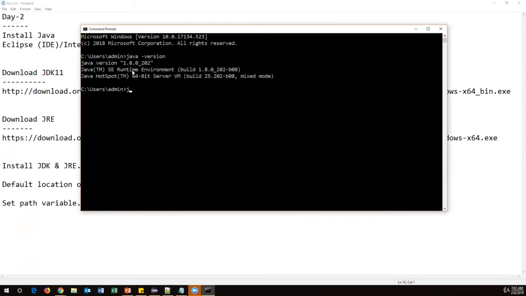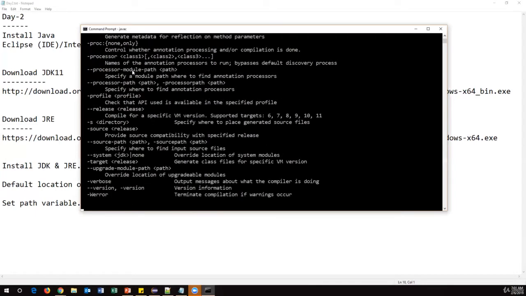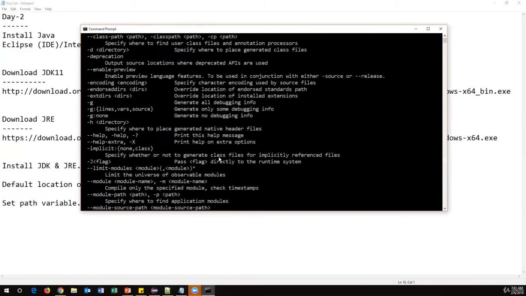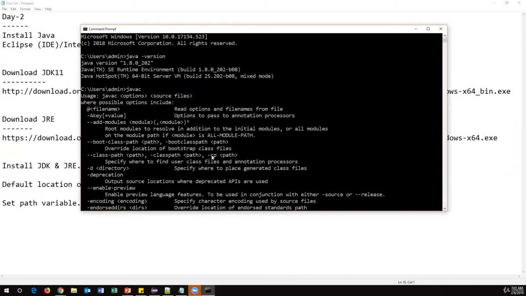And when I type javac, it will give you a number of commands here, the Java compiler commands. If you get this list of commands, that means you have successfully installed Java in your system. So this is how we need to install the complete JDK, JRE and set up the path.